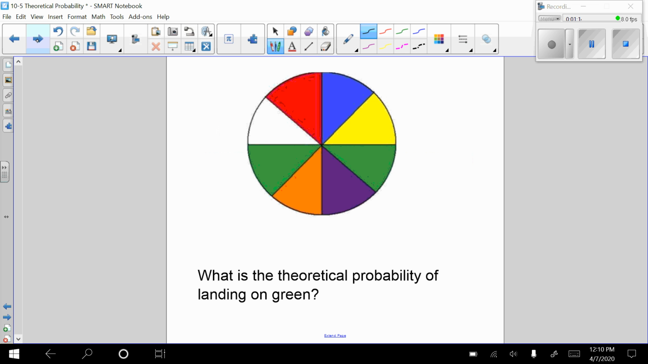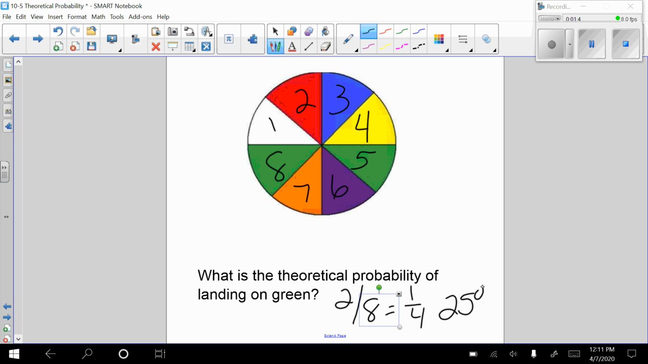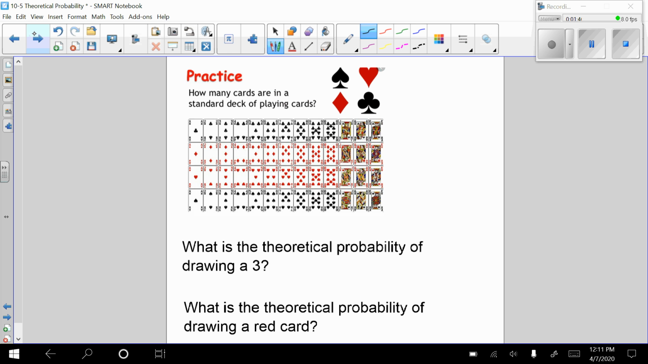Here is a spinner. What is the theoretical probability of that spinner landing on green? Well, how many green possibilities do I have? I have 2 of them. Out of how many total spots do I have on this spinner? I would need to count them all so that I would know that I have 8 possible outcomes. So I have 2 out of 8 possible, which is the same as 1 out of 4, or 25% of the time I spin this spinner, it's going to land on green.